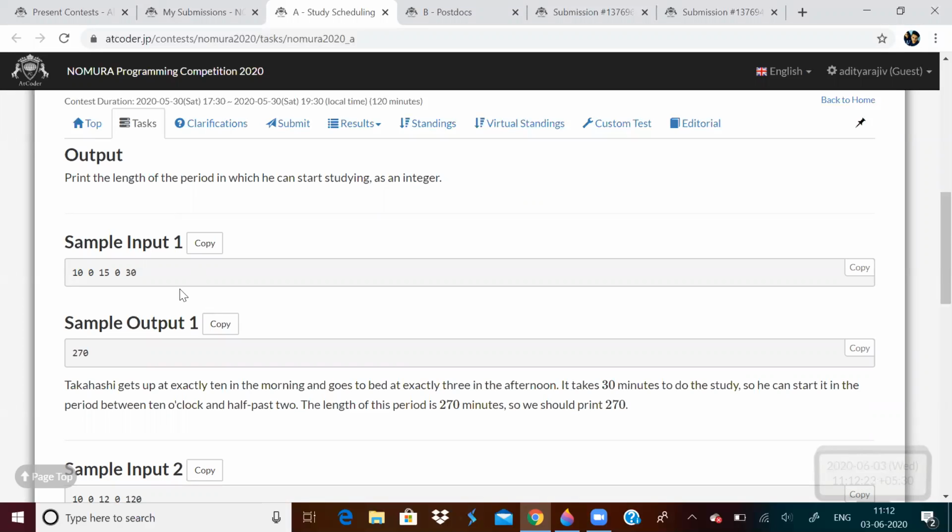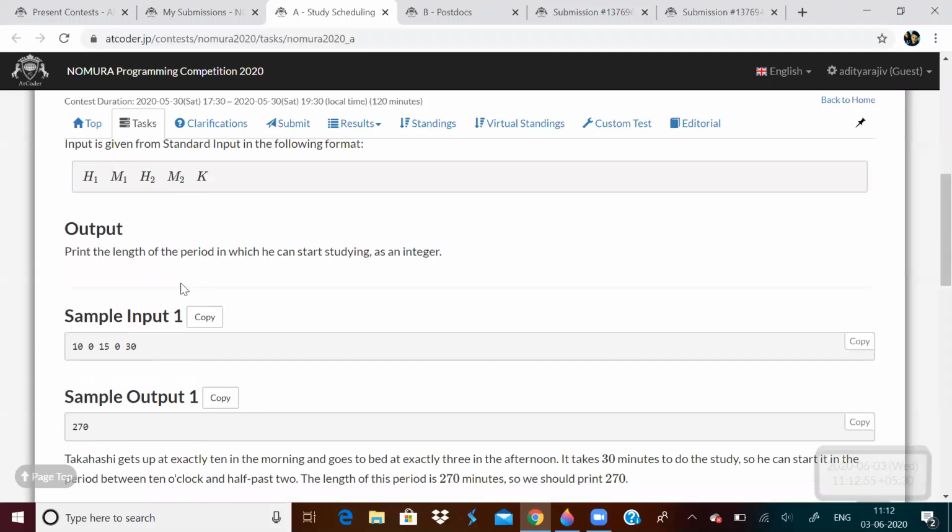But he cannot start studying at 2:31 because then he will finish at 3:01 and he goes to bed at 3, so it is not possible. So maximum he can start studying at 2:30. So 2:30 is nothing but how many minutes past 10? It is 270 minutes past 10.